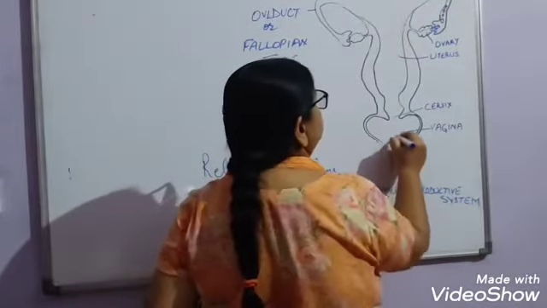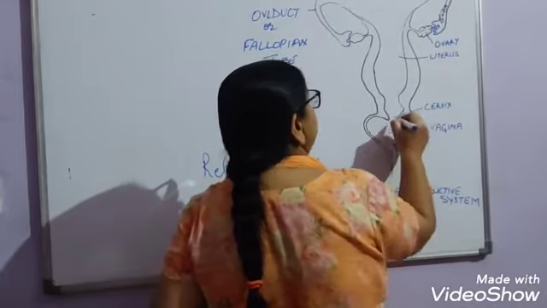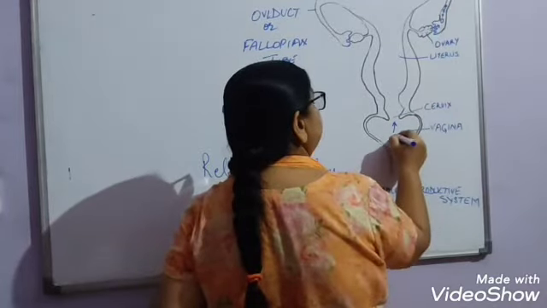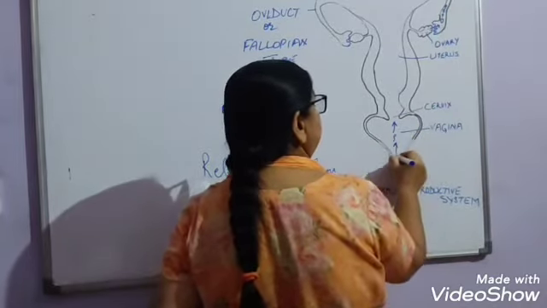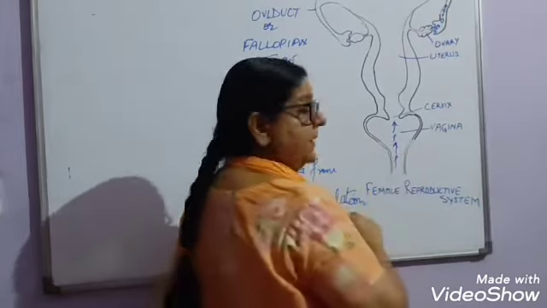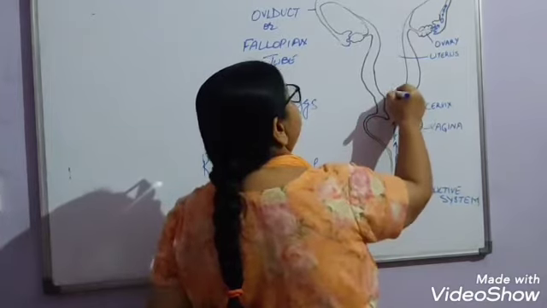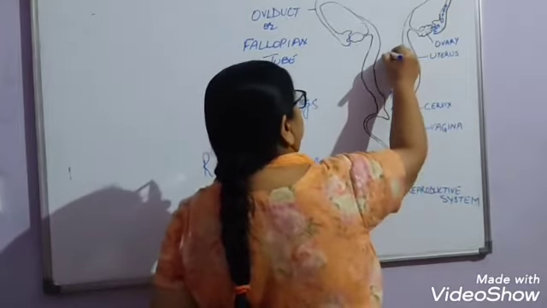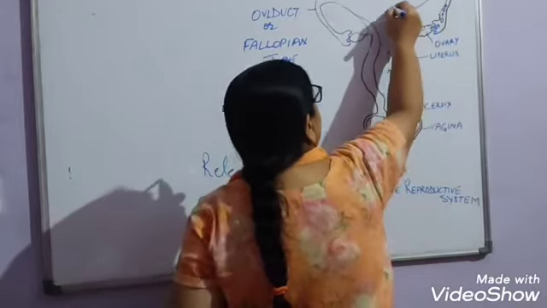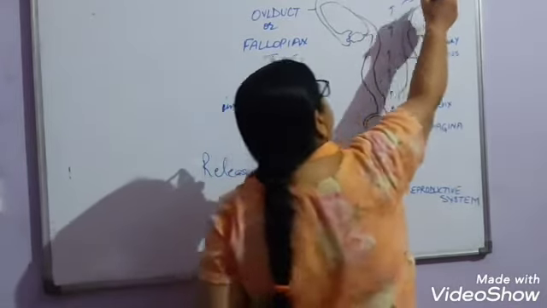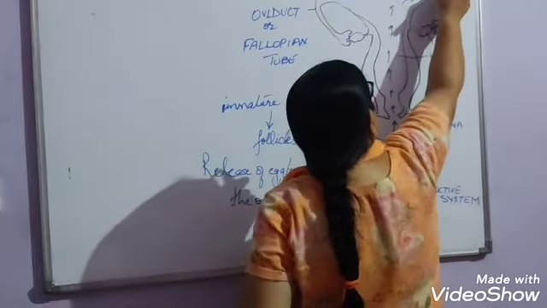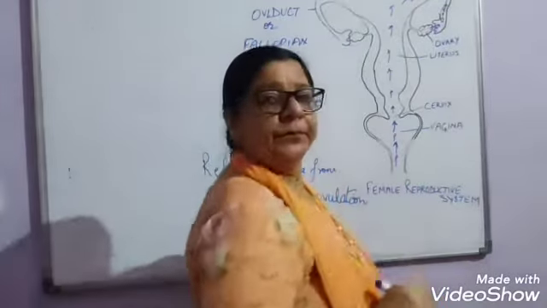From the vagina here, the sperms will start. The sperm has a tail and a head. So these sperms will start traveling through the uterus, like this, and pass into the oviduct.